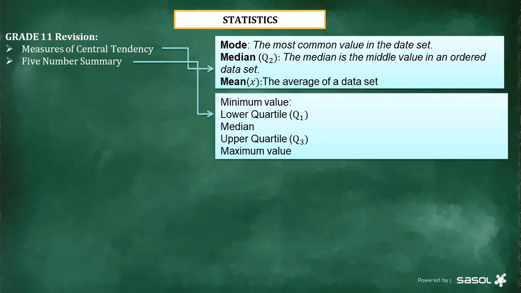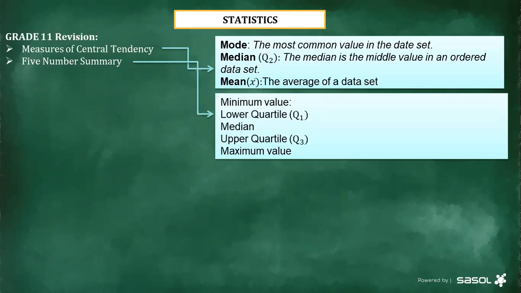Before you can determine the lower quartile, you need to rearrange the data that is given to us and put it in ascending order so that you can see the lower quartile value. And then the median is the middle value in an ordered data set.